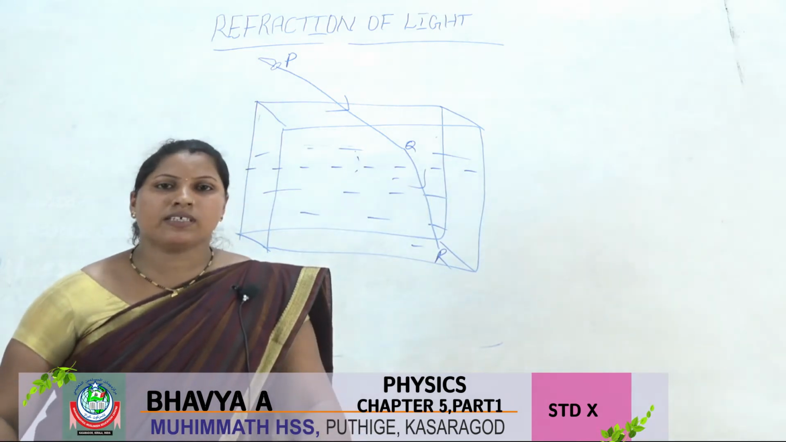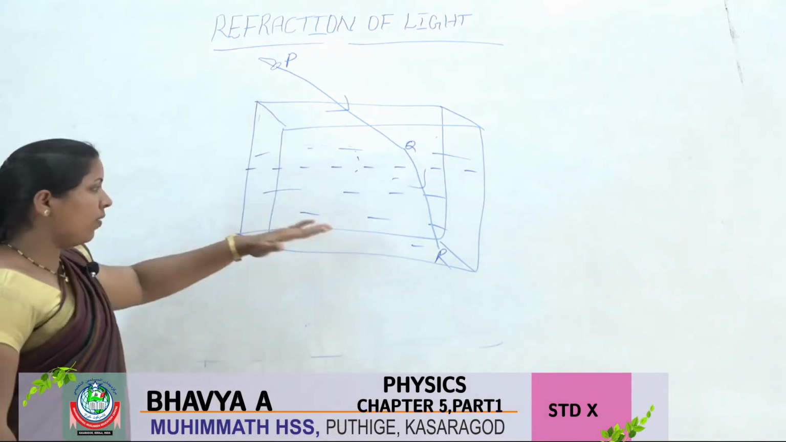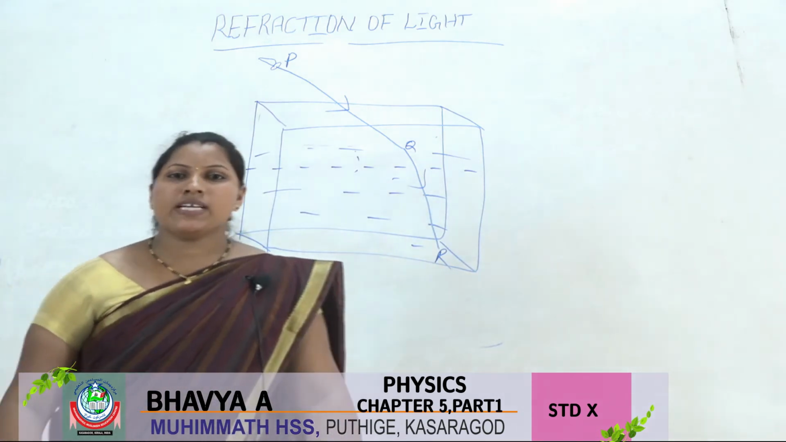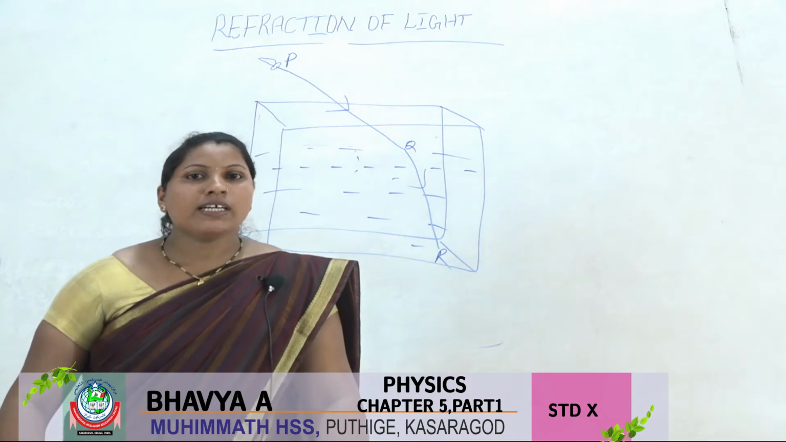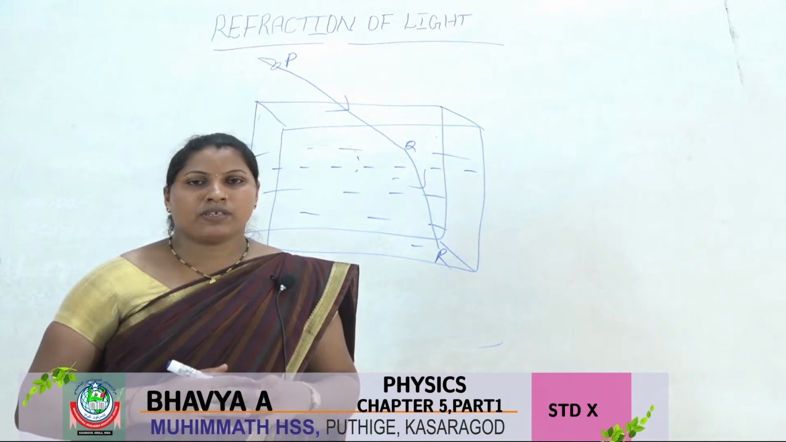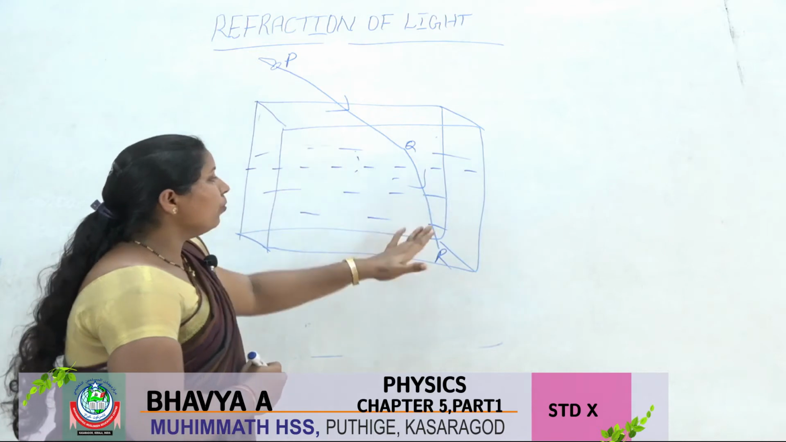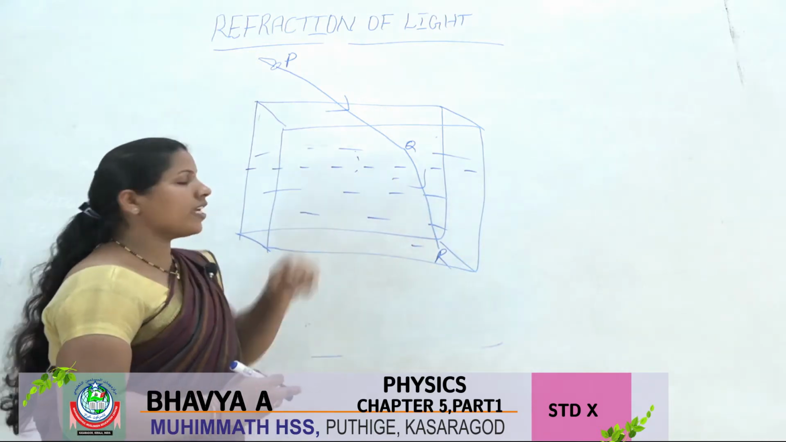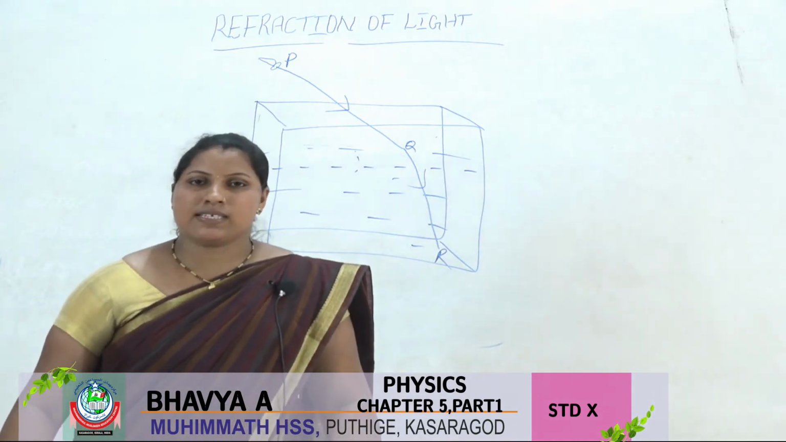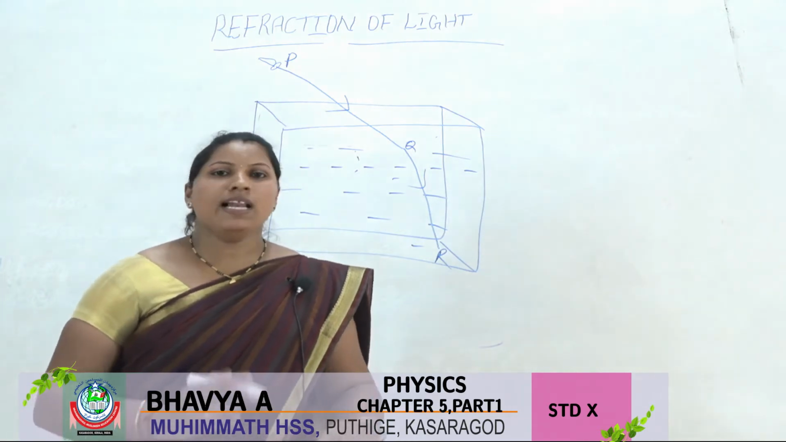What is the reason here? Because there are two media: the first one is air, and this one is water. In these two media, is the speed of light the same or different? It is different. The speed of light in different media is different. So when a ray of light falls from air to water, the deviation takes place due to the difference in optical density. Next we will see speed of light and optical density.